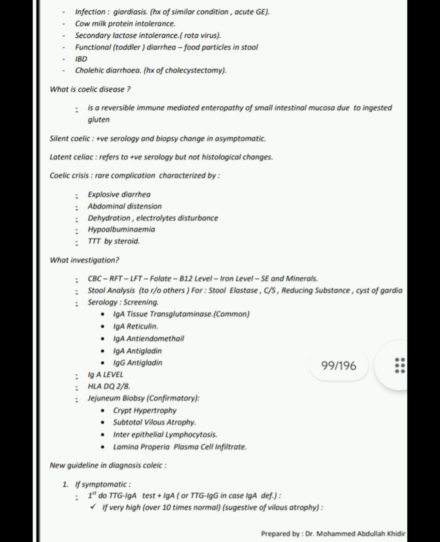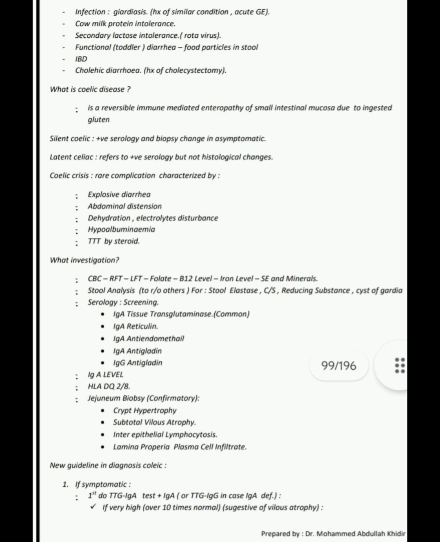What is celiac disease? Celiac disease is a reversible immune-mediated enteropathy of the small intestinal mucosa due to ingested gluten. Silent celiac: positive serology and biopsy changes, but asymptomatic. Latent celiac refers to positive serology but no histological changes. Celiac crisis is a rare complication characterized by explosive diarrhea, abdominal distension, dehydration, electrolyte disturbance, hypoalbuminemia, and treatment is by steroid.